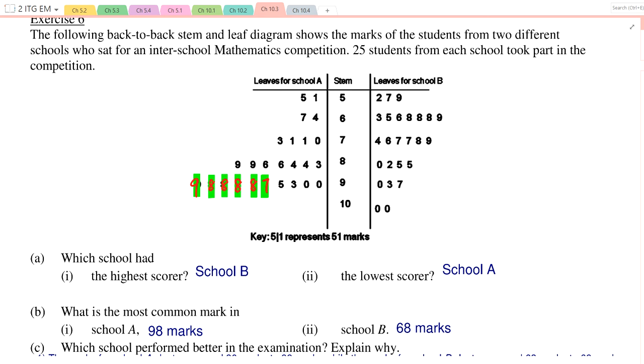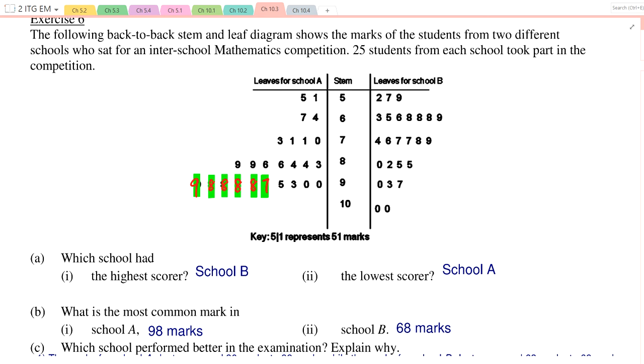Clusters, right? We talk about clusters. We can talk about higher frequency of students who get results of 80 plus and 90 plus. We talk about what? Percentage. That will require more calculation, right? Okay, not necessary. So clusters, I think, are a good way of describing it. Who thinks that school B did better? School B.